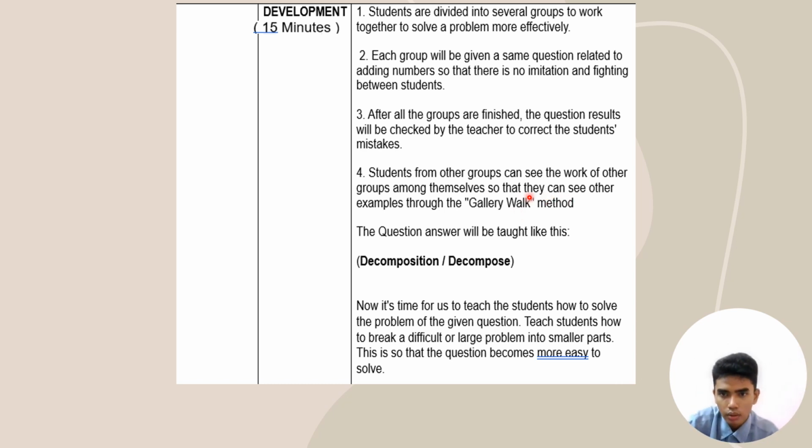So students from other groups can see the work of other groups among themselves, so that they can see other examples of the method. This kind of method, like in number 4 over here, is really interesting to do for primary school students, because it is a fun activity to do, and this fun activity will attract student attention more to involve in this activity, so they will gain knowledge more in this way. So the question answer will be taught like this.